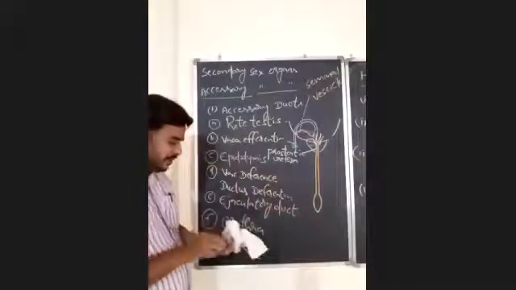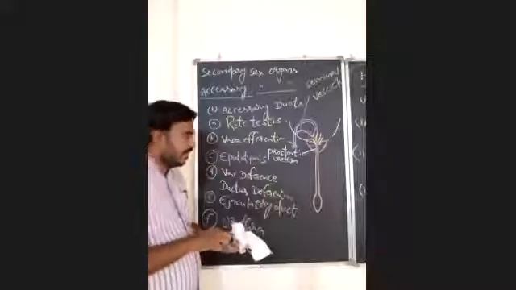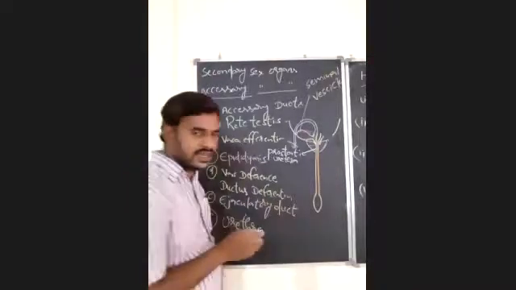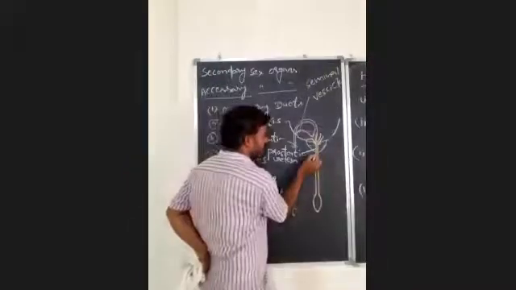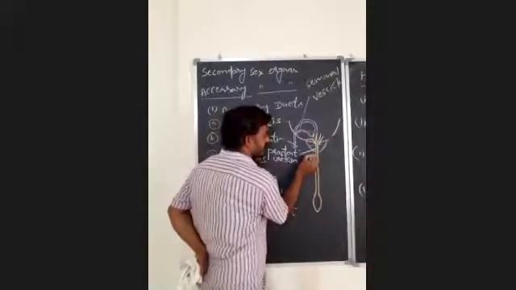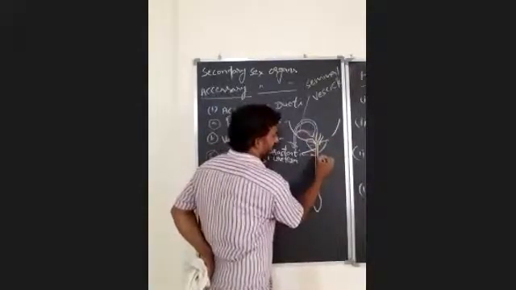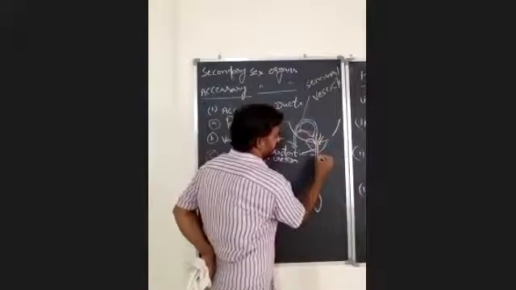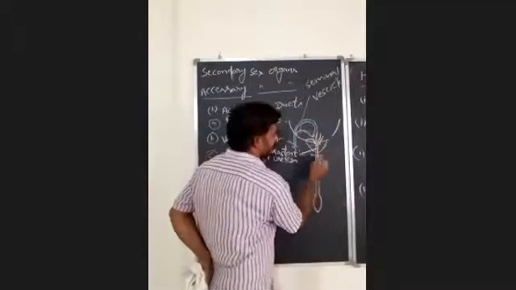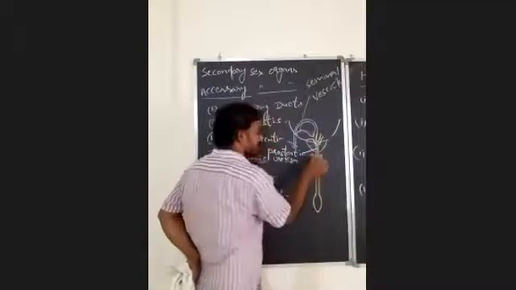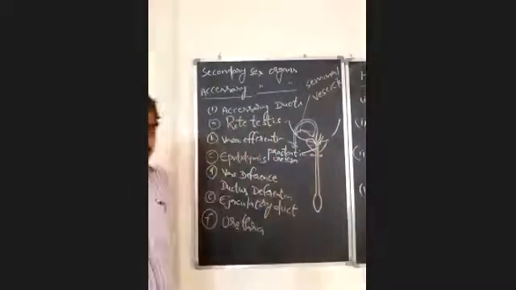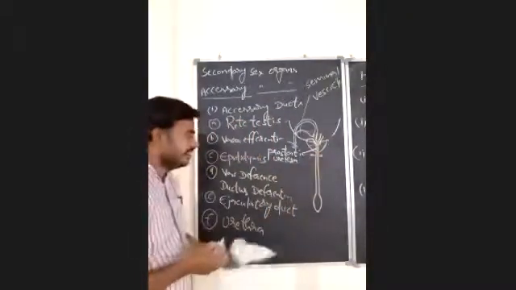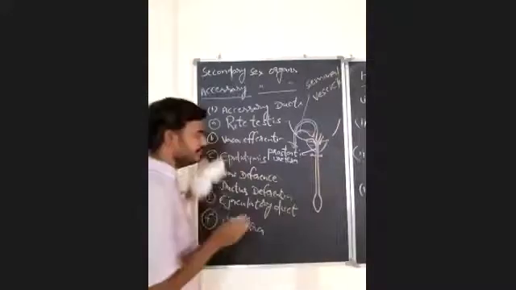And the part of the urethra where a pair of bulbourethral glands or Cowper's glands are present is a very short region covered by a thin membrane. It is called the membranous urethra.